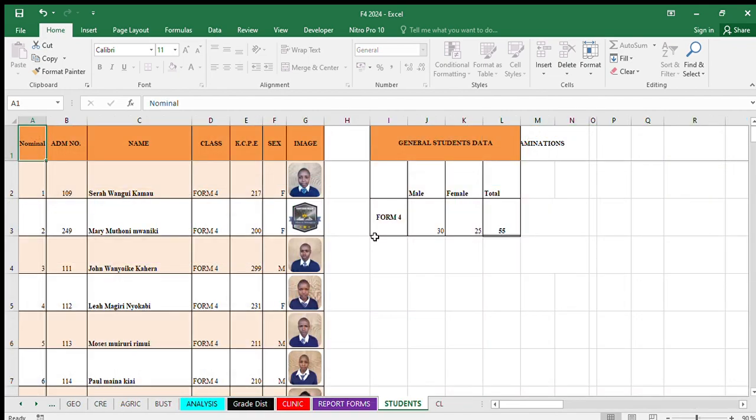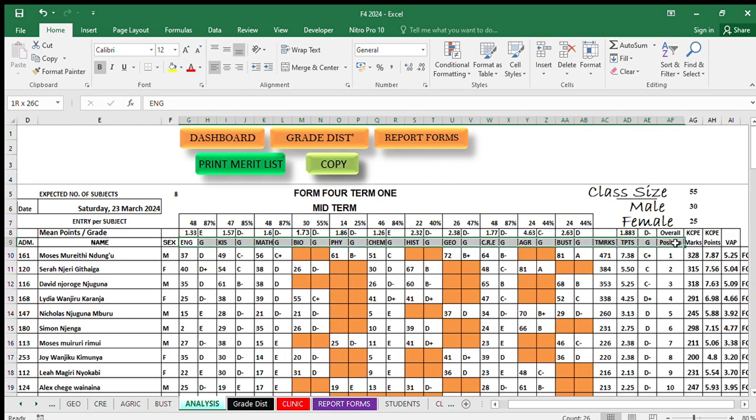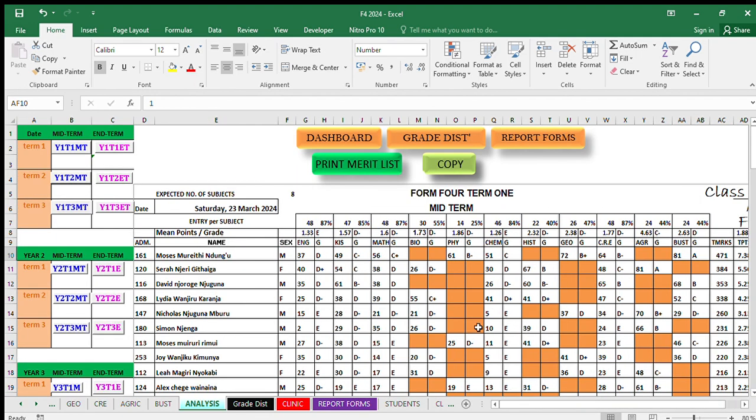SMS sasa zinakuja kwa wazazi in form of SMS, zinaenda kwa wazazi zikiwa hivi. Sasa kama huyu admissions 161 Moses itaambia mzazi English ako na 37 na hiyo ni D. Kiswahili ako na 49 na hiyo ni C minus, all the way mpaka kwa overall subject. Overall position itamwambia alikuwa position 1, na ukitaka out of inamwambia position 1 out of wangapi. So hiyo ni mambo ya SMS iko, but sasa hiyo sitakuonyesha hapa. Hiyo sasa ndio ukiamua kuichukua.